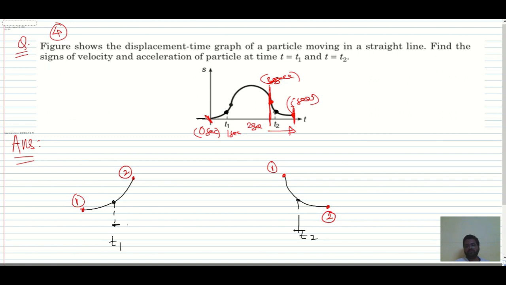Now see, at 1, if you draw the tangent, it is somewhat like this. With respect to the horizontal, its velocity is 0 meters per second. Why? Because the tangent of a displacement time graph gives velocity. At the second point, if you draw the tangent at 2, it will be somewhat like this, and as you can see, this angle is theta 1. Now this theta 1 is an acute angle, isn't it? It's not obtuse.